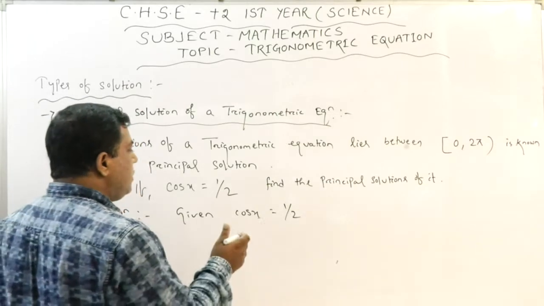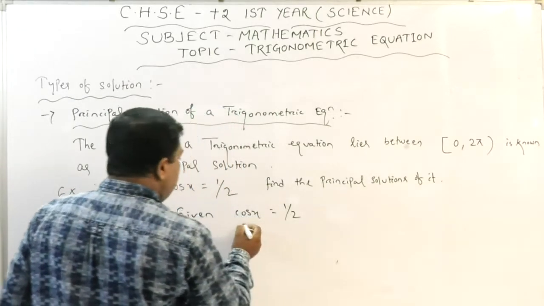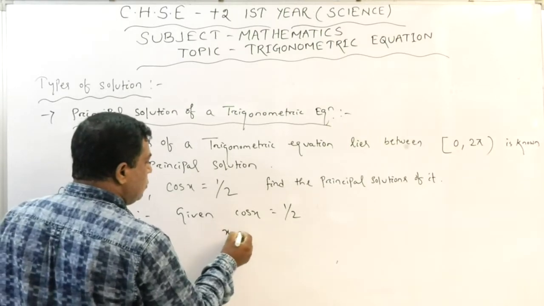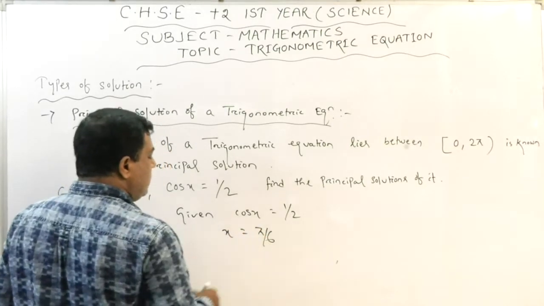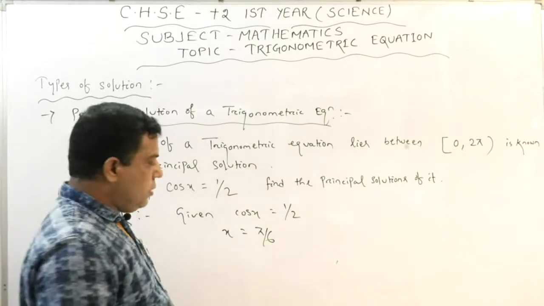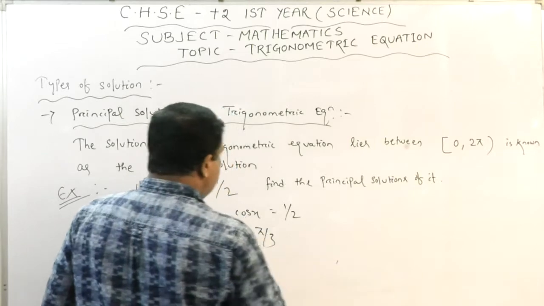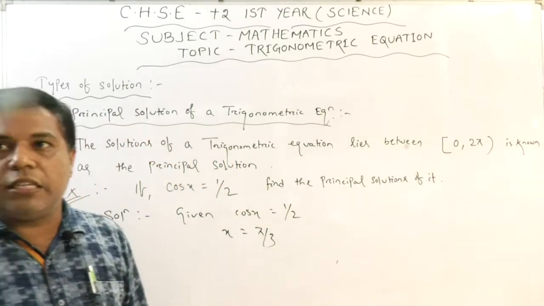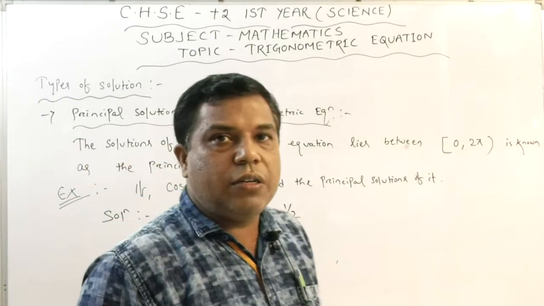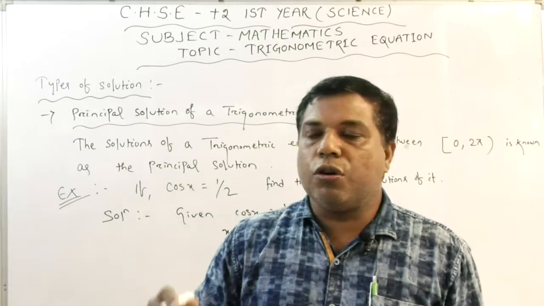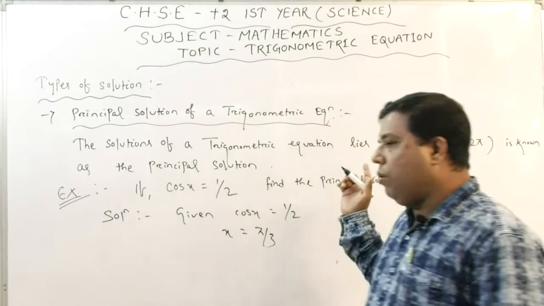One solution is x equals pi by 6. Okay, it is not pi by 6, it is pi by 3. For x equals pi by 3, cos of pi by 3 is equal to half.